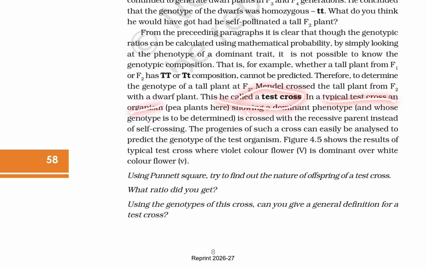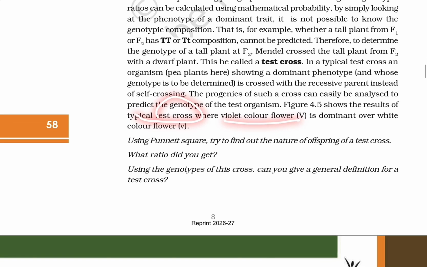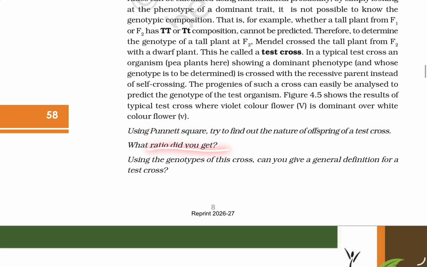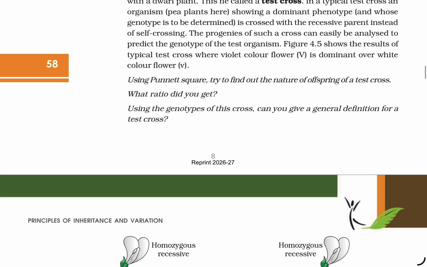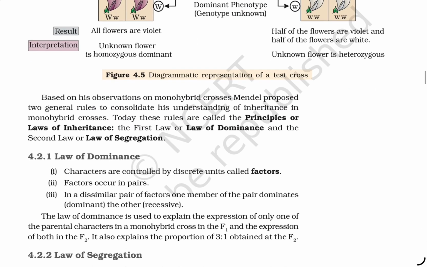In a typical test cross, an organism showing a dominant phenotype, whose genotype is to be determined, is crossed with a recessive parent instead of self-crossing. The progeny of such a cross can be easily analyzed to predict the genotype of the tested organism. This shows the results of a typical test cross where violet flower color is dominant over white. Using a Punnett square, try to find out the nature of the offspring of the test cross. What ratio did you get using the genotype of this cross? Can you give the general definition of a test cross?